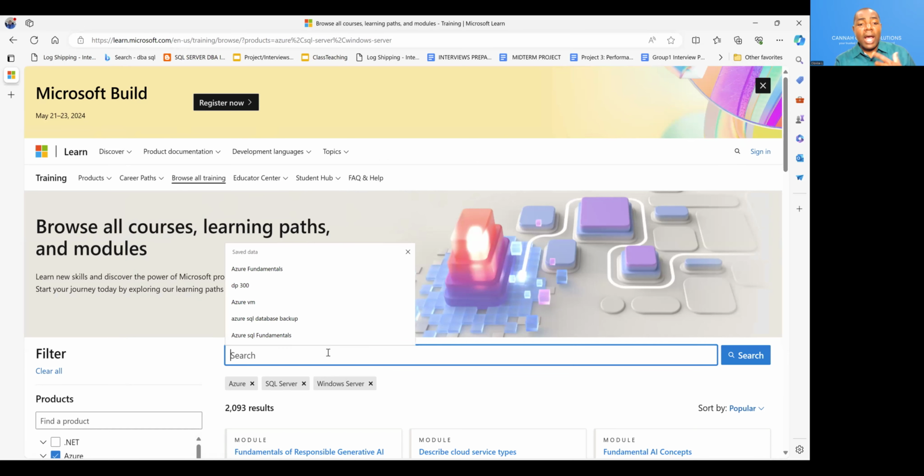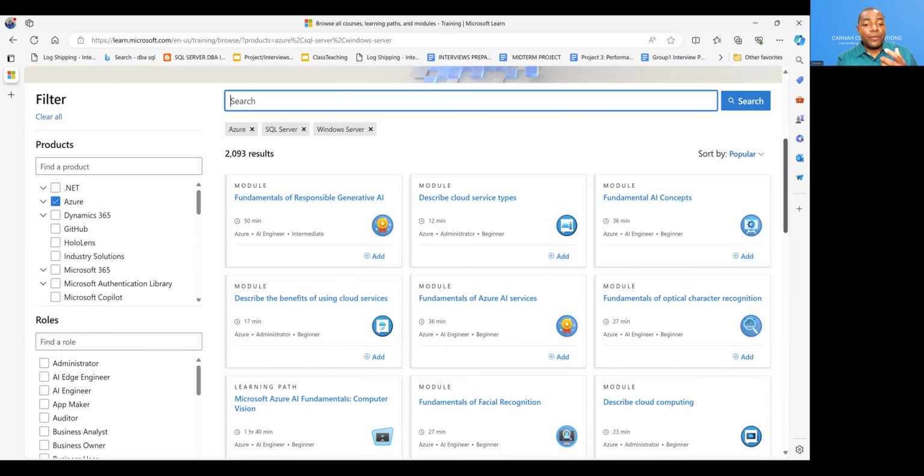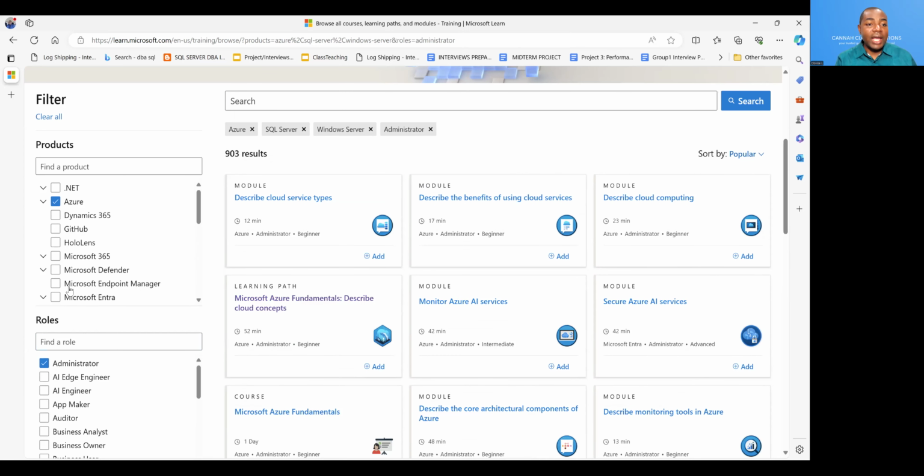And then I talked about Azure Fundamentals, whereby if you search on that here, you're going to see multiple Azure fundamental courses, be it in machine learning, AI and stuff like that. You can also filter here as an administrator, AI engineer and stuff like that. GitHub, there are a lot of different things you can study from here, which is going to be free. And then Microsoft, most of these courses give lab resources as well, which is known as Sandbox. I'm going to be dropping videos as well regarding Sandbox, how to utilize Sandbox.